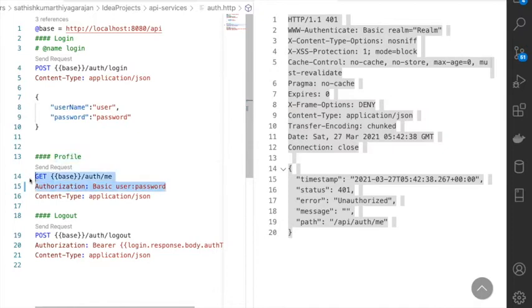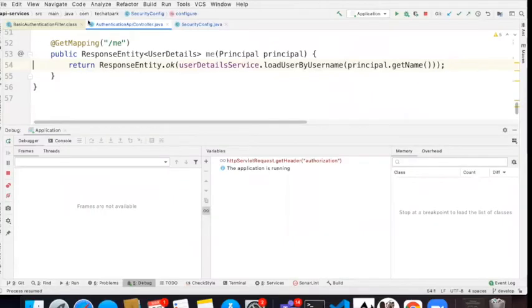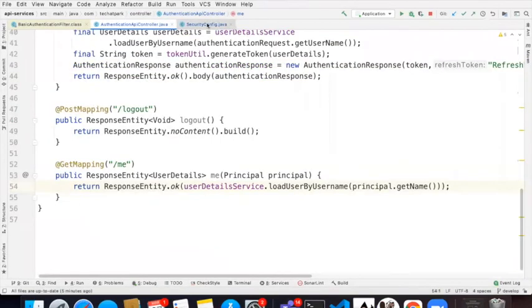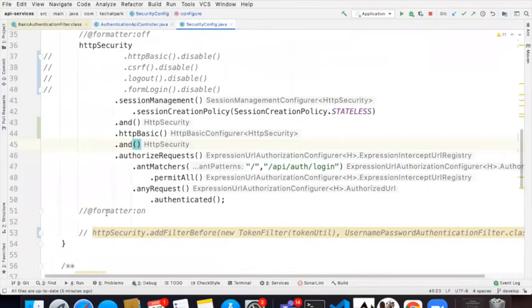Now, there is no session. Okay, that's enough, because we don't want to pass this credential every time. I don't want to do this. This is a security loophole. I want to get into the token-based system. So for any authentication, you are going to create a token implementation. That's what we are going to do now. So if you want to do that, I want to create a filter.